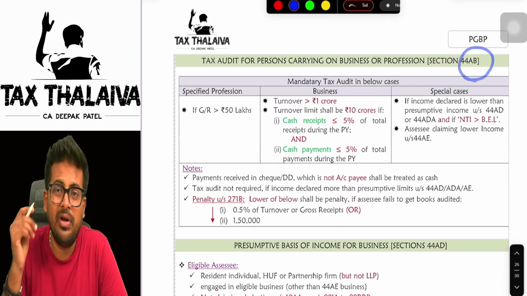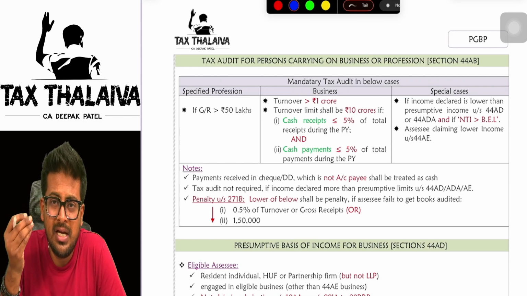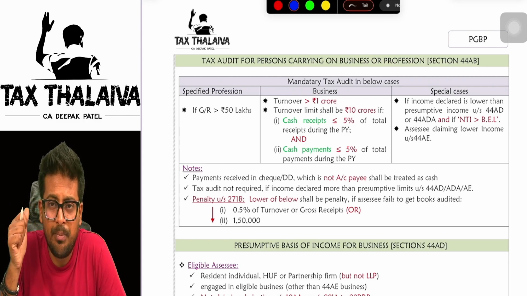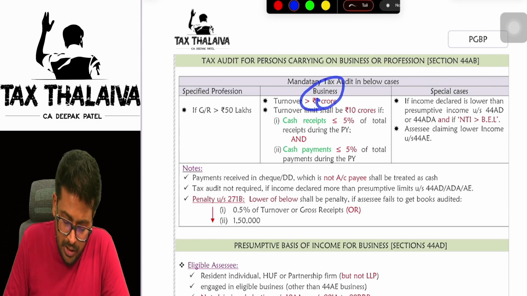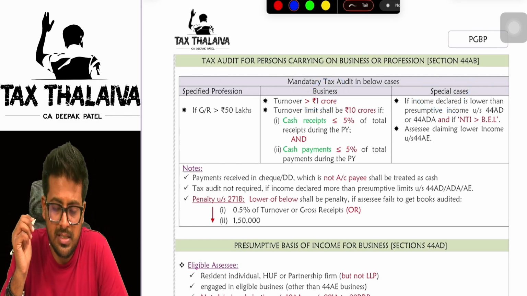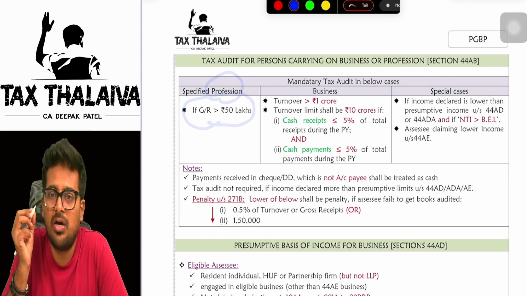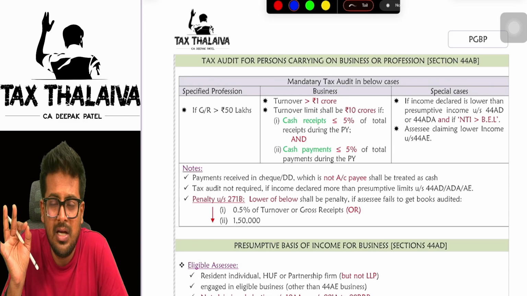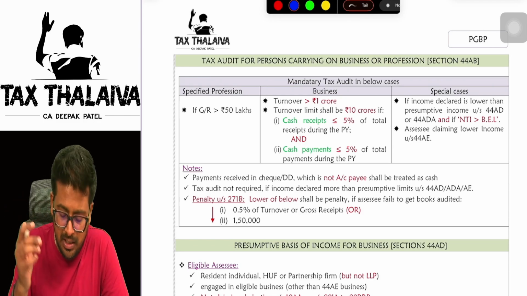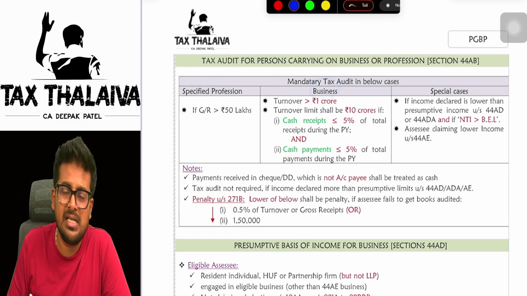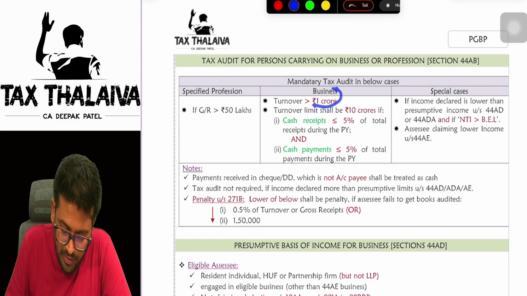Next section is 44AB, very very important, tax audit. See, there are three things. One, you are running a profession or doing a business. In the case of a profession, if your gross receipts are more than 50 lakh rupees, and if you are doing business, if your turnover exceeds 1 crore.